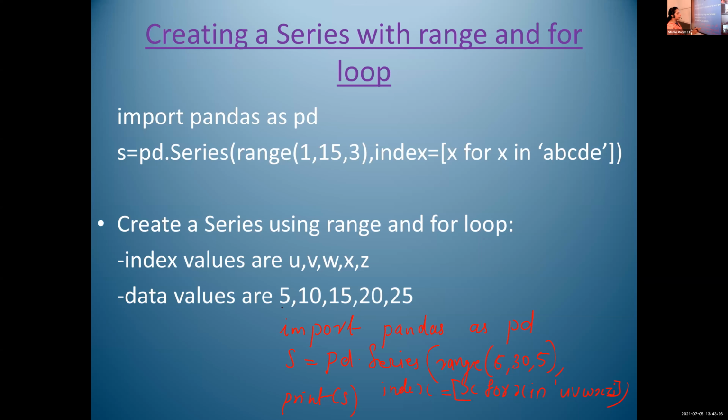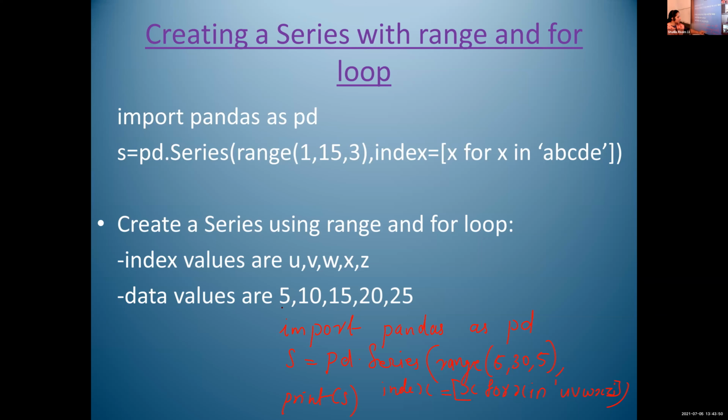Okay. Then that is the data value. We have to represent the data values as 5, 10, 15, 20, 25. So I will write range of 5 comma 30 comma 5. Okay. After that, I want to use index values as U, V, W, X, Z. For representing index values, we are using a for loop.